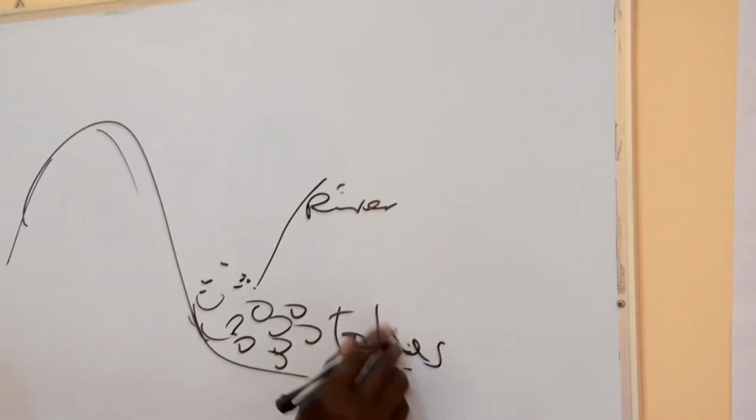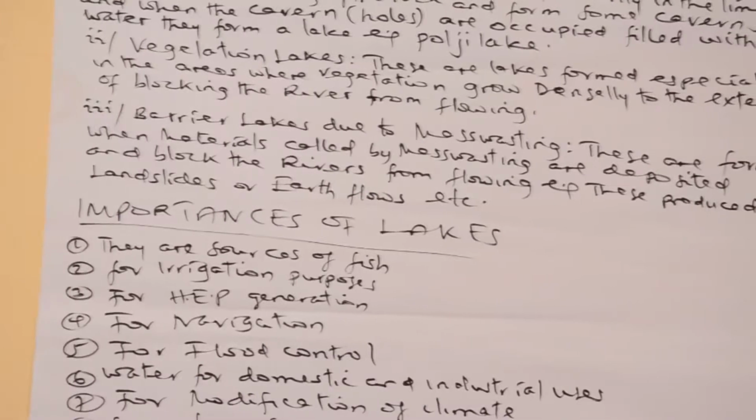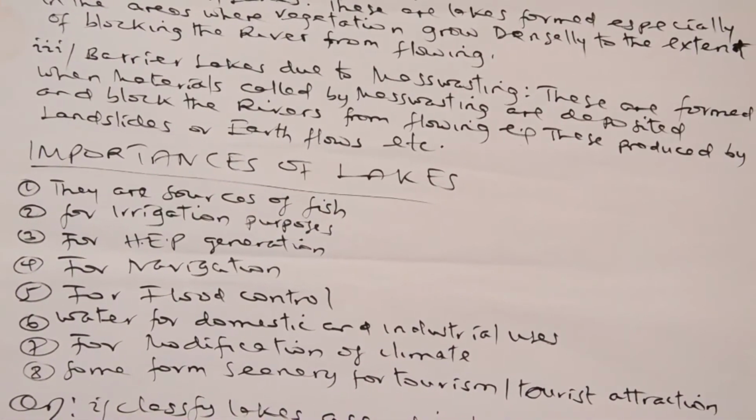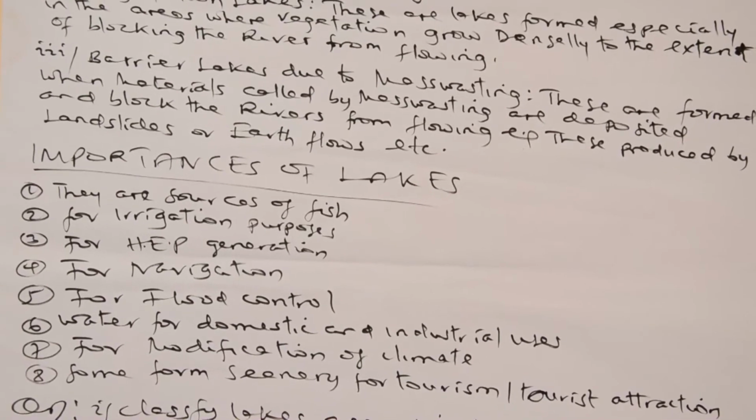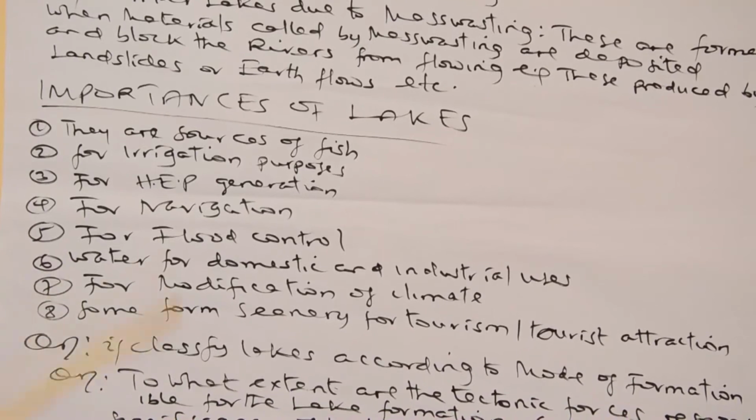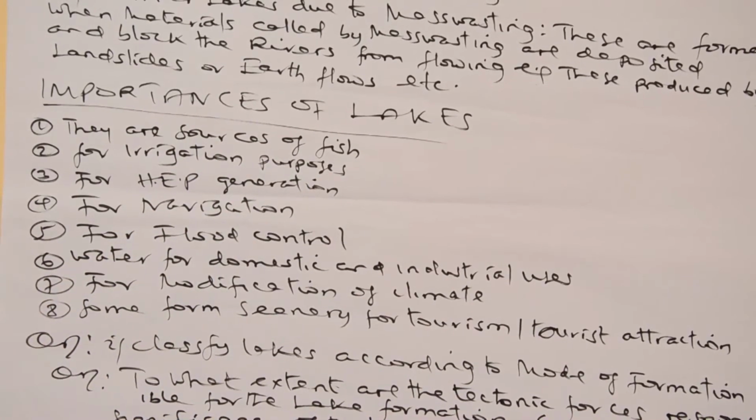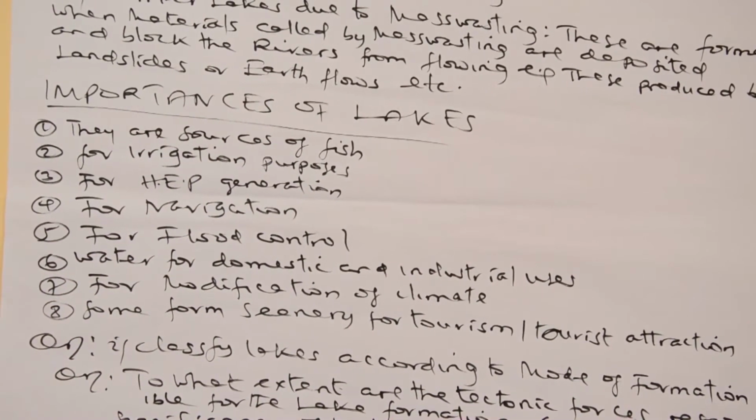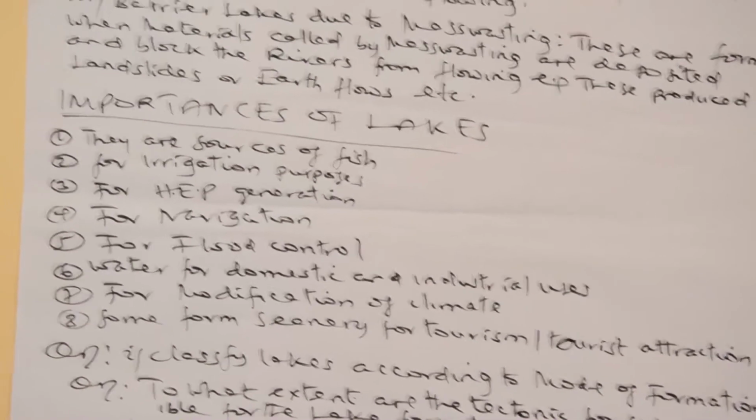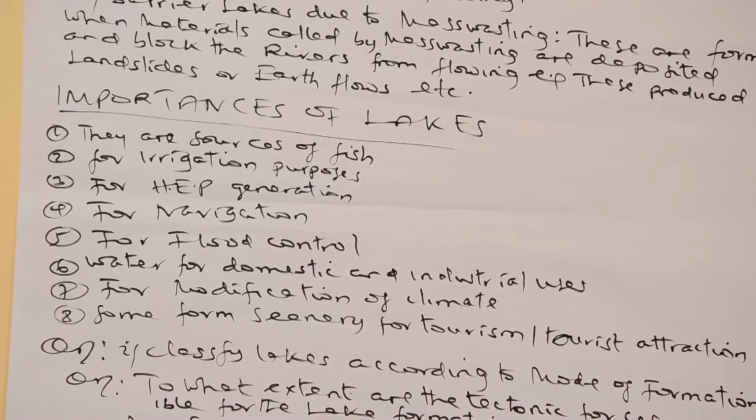Dear students, let's determine the importance of lakes. They are a source of fish. In most lakes there are different creatures, for instance fish, and people exploit them. Another is irrigation. People take water from the lakes for irrigation systems, watering different organisms, for instance plants.